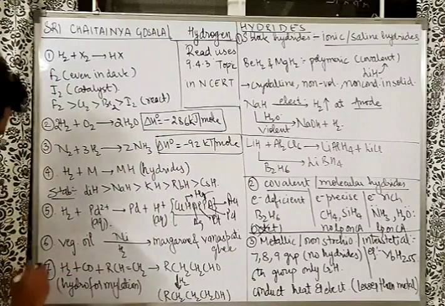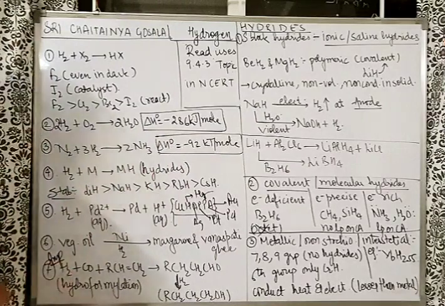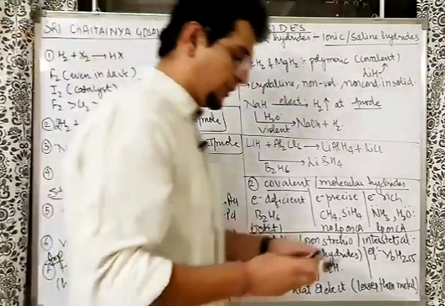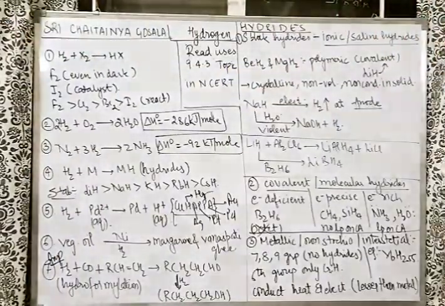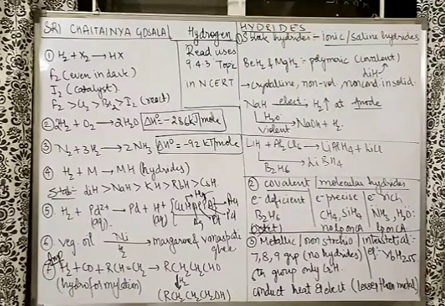Make sure this reaction is very important. Remember it clearly. Write it 4 times. You'll be able to remember it. The remaining reactions are very obvious. You don't have to mark them separately. Next, read the uses of hydrogen from the NCERT.